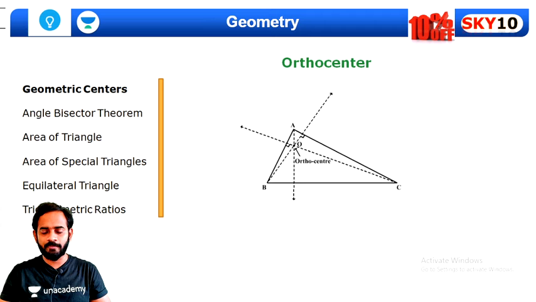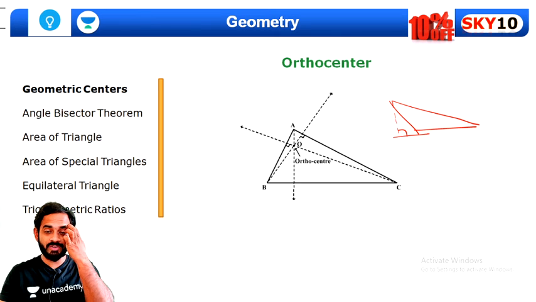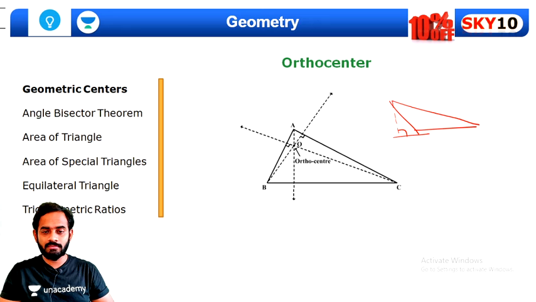Now orthocenter. If we draw altitudes of all these sides, an altitude is nothing but the perpendicular drawn from a vertex to the opposite side. That perpendicular is called the altitude, that is the height of the triangle. Now just tell me one thing, can this altitude be outside the triangle? Obviously yes, whenever we have an obtuse angle triangle and we draw its altitude, it will be outside the triangle. Very simple. I hope all of you understood this part. And yes, the intersection point of all the altitudes will be called the orthocenter.